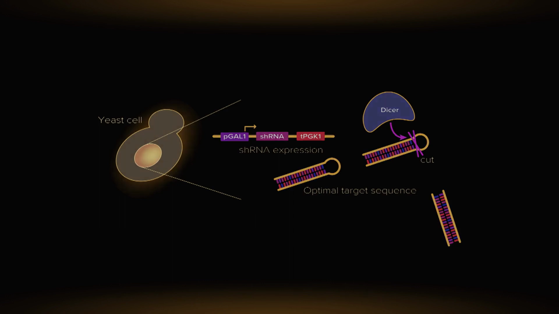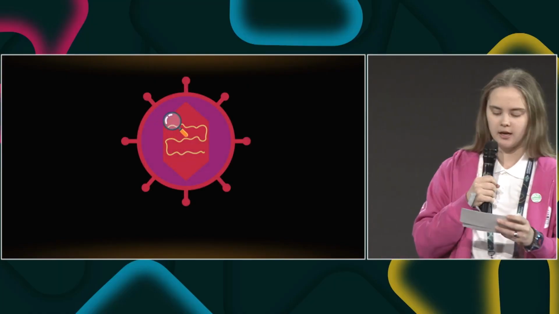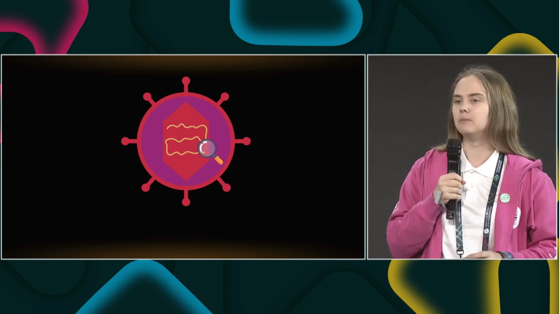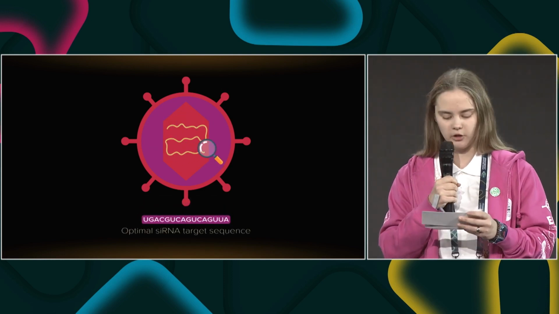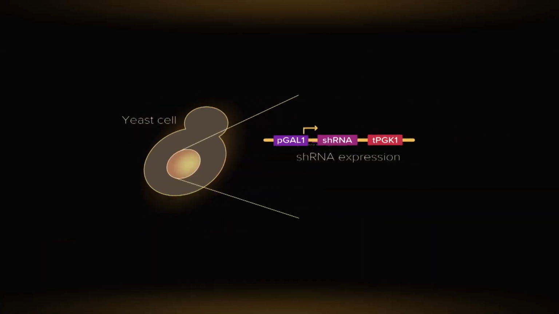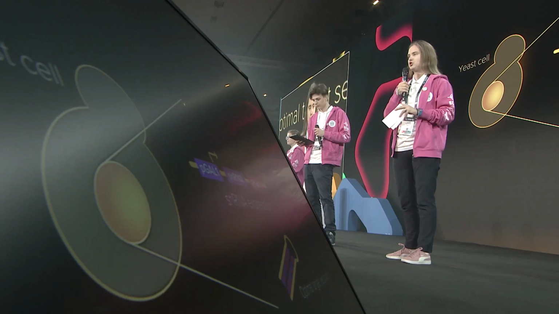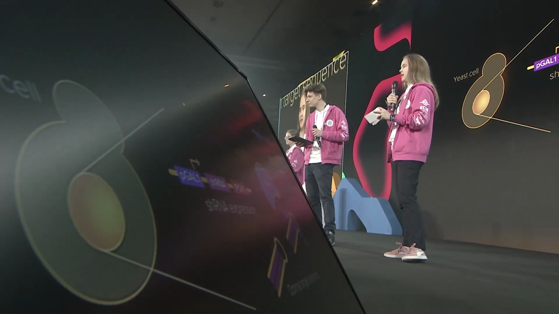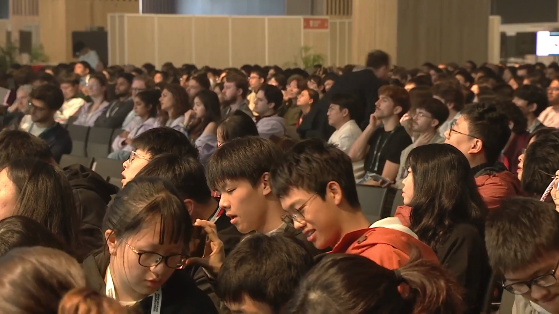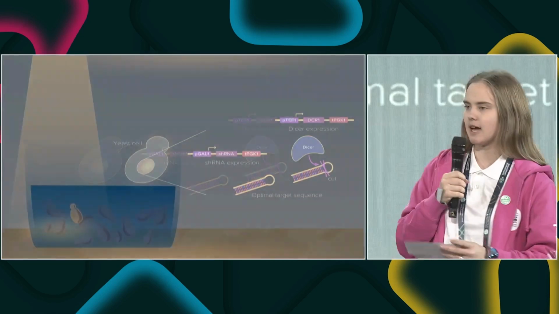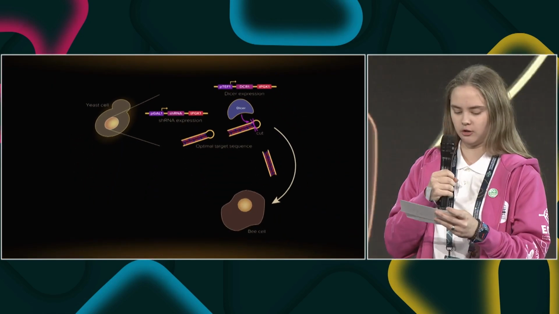We started by screening the deformed wing virus genome to select the best candidate sequences which can be used by the RNA interference machinery. Next, we cloned this sequence into our yeast plasmid vector to express short hairpin RNAs in yeast. Then, we introduced the gene encoding the Dicer protein to cleave the hairpin from shRNA and produce active siRNAs. To deliver the synthesized siRNAs to bees, we plan to feed them with pills made out of our genetically engineered yeast or inject siRNA-containing extracts directly into honeycombs.